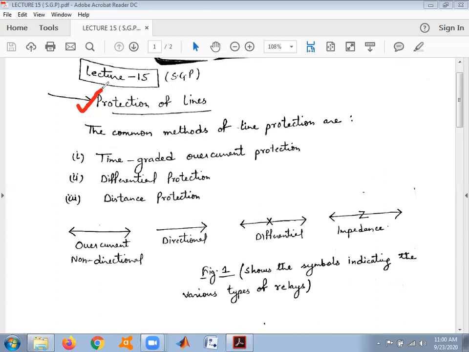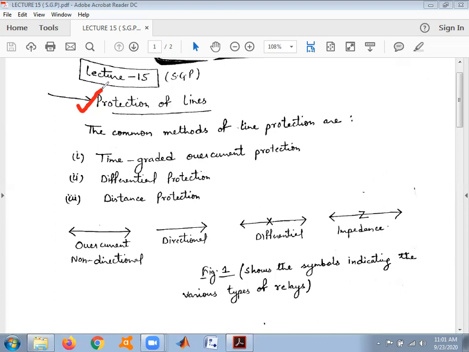So the scheme used for the protection is somewhat different from the schemes used for the alternators and the transformers. The most promising schemes for the alternators and the transformers are the differential relay schemes. But here, due to the greater length of the line, the differential relay scheme cannot be employed, because the more the length of the line, the more pilot wire is needed to connect the two current transformers at the two ends. So this increases the cost of the protection scheme to a greater extent.